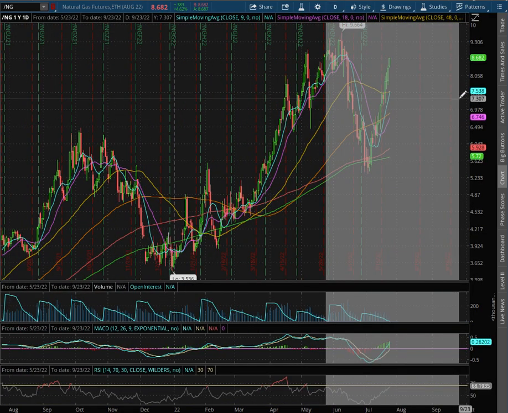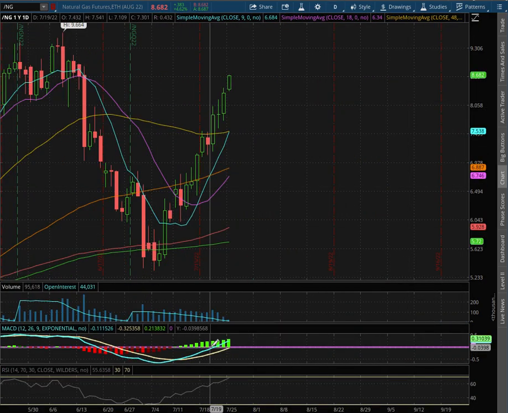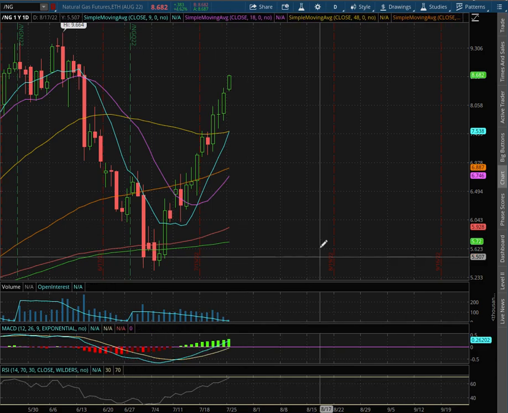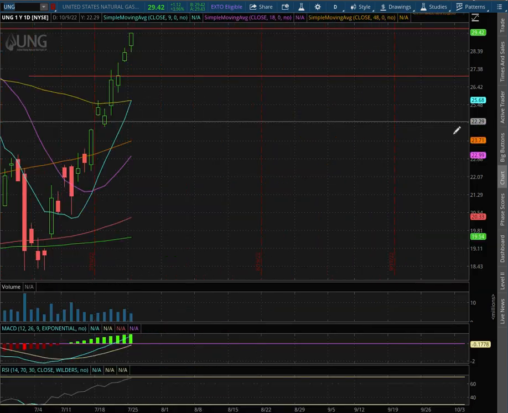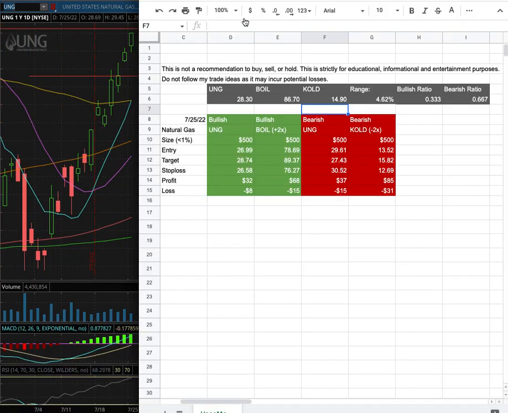As we extend that further to the daily chart, we're back into positive MACD and nearing overbought levels with the RSI. As with the trade idea, I'll be trading UNG. My trade position size for it is less than 1% of my portfolio. My long entry is at $26.99, and that is this range here. My sell target is at $28.74. My stop loss is at $26.58.